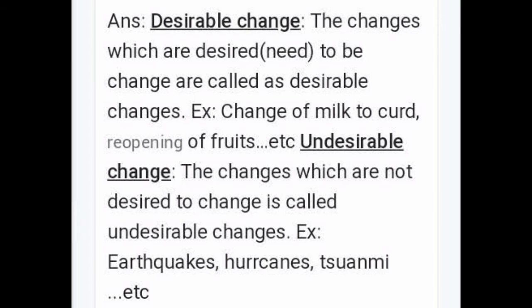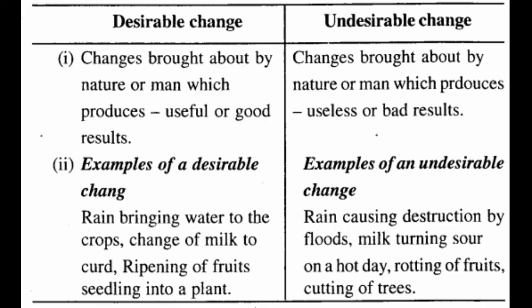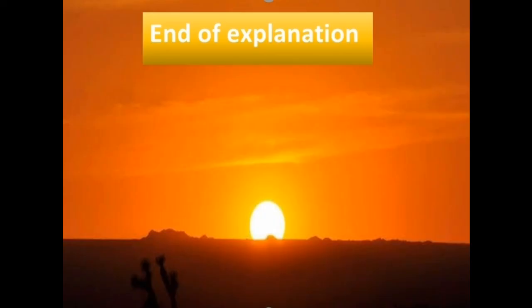You can see the difference of both the changes in the next picture. See, desirable changes are brought about by man or nature, which produce useful or good things. And undesirable changes are brought about by nature or man, which produce useless or bad results. Examples of desirable change are rain bringing water to the crops and change of milk to curd, and examples of undesirable change are rain causing destruction by floods and milk turning sour.